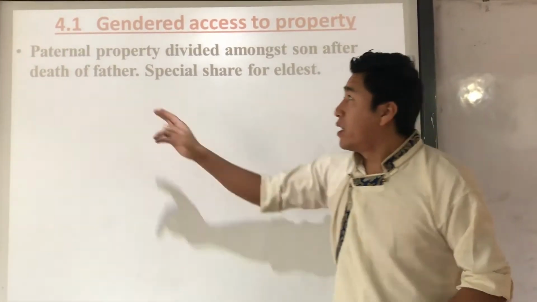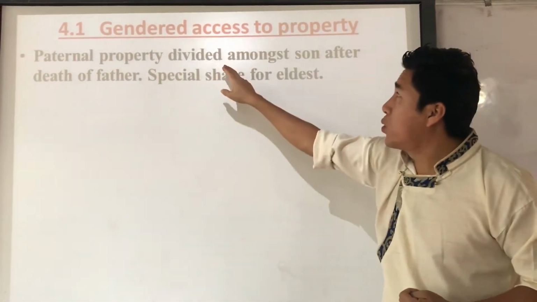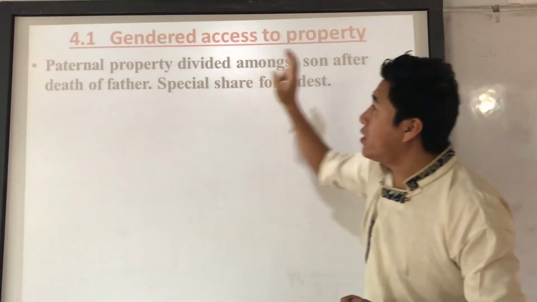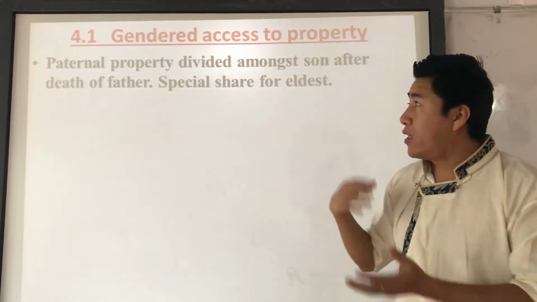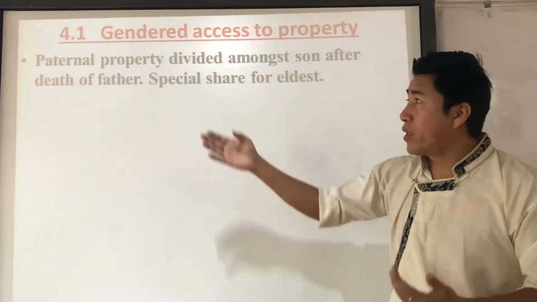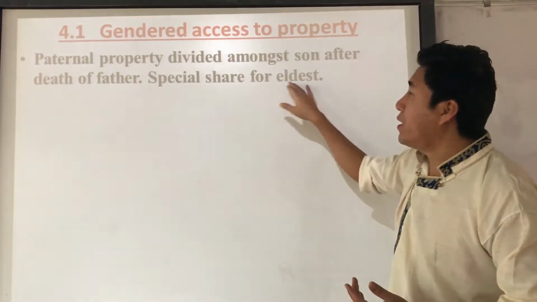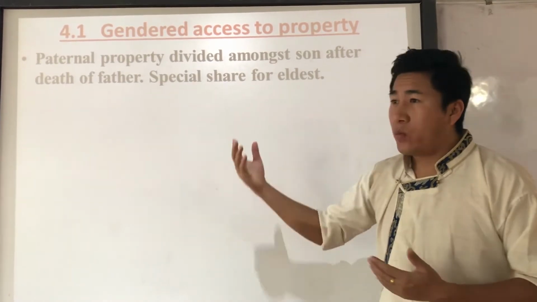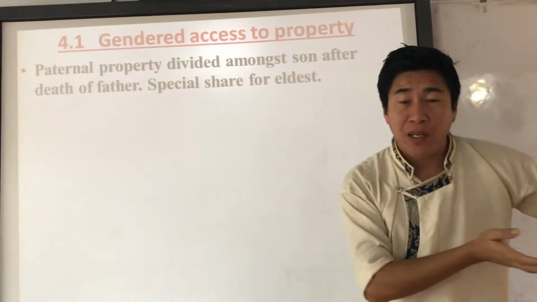The son was very important at that time. After the father's death, the property was divided among the sons, with a special share for the eldest son, who would become king or head of the family.